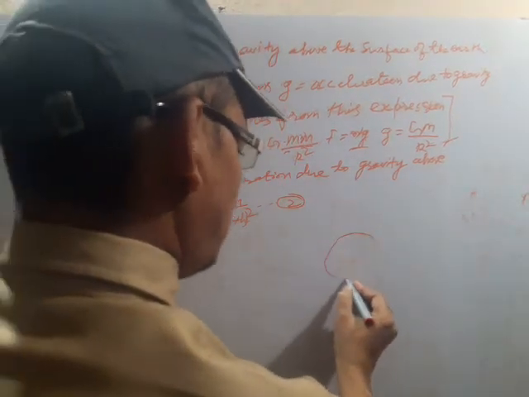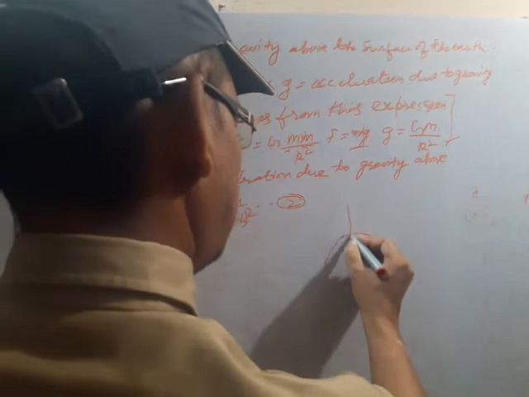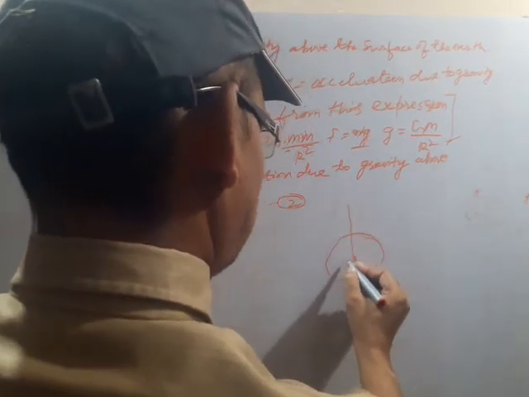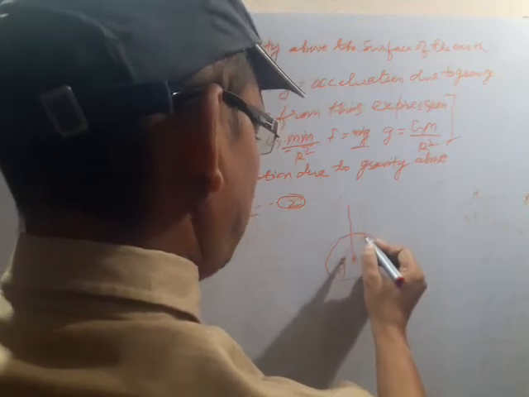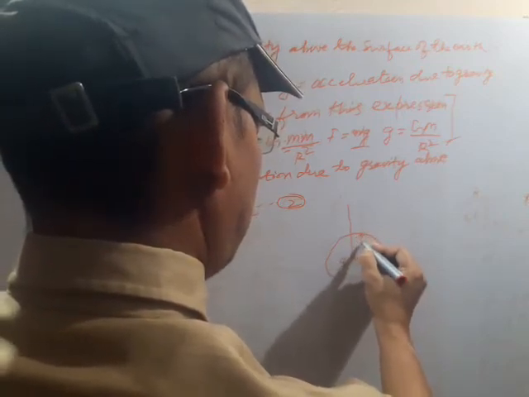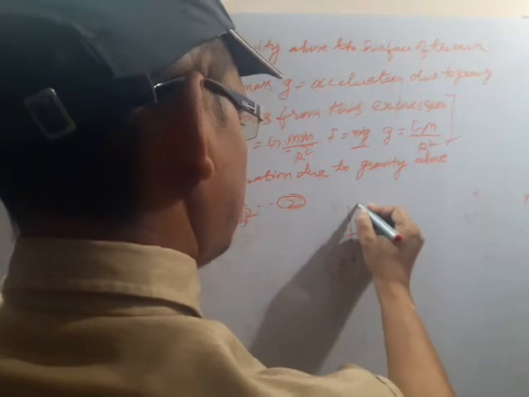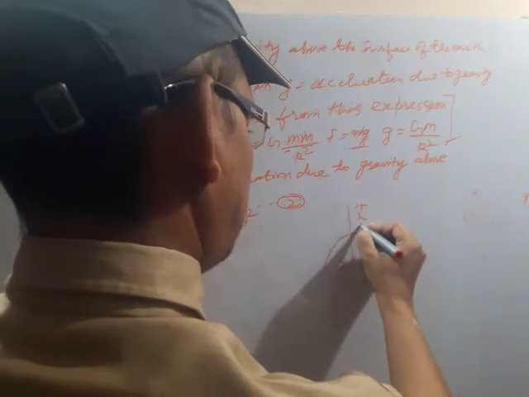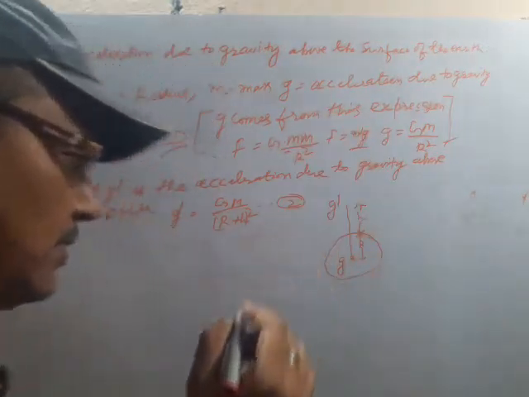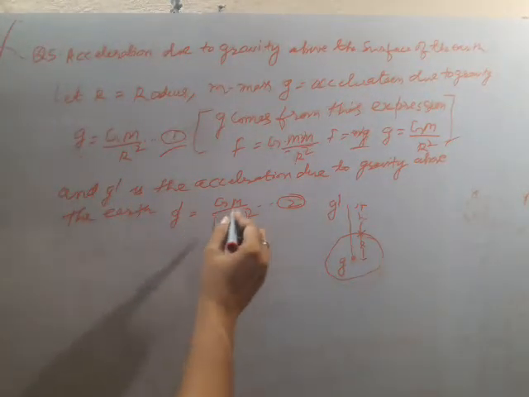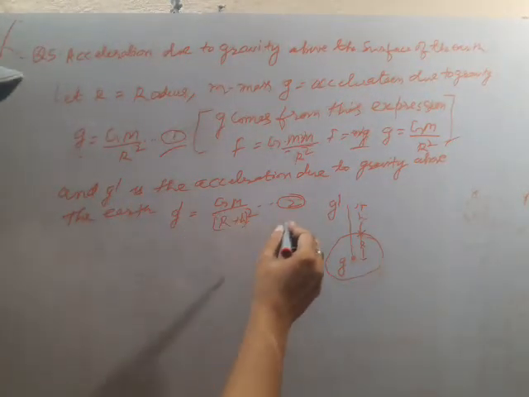Here try to draw this figure. Suppose this is the center of mass. Here acceleration due to gravity is g. This distance is radius r and above the surface this is h. And here you have to find g dash. g dash is equal to GM by r plus h whole square, that is equation 2.